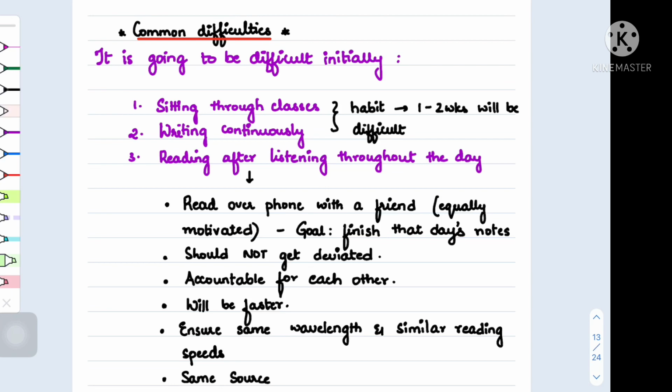So one solution that you can try is reading over the phone with a friend who is using the same resource. Thanks to unlimited free calls nowadays, the goal is to finish as much of that day's notes as possible. So reading with someone else keeps you accountable. It will be faster. You can finish your portions of that day faster, and you can also teach or quiz each other and make it more fun. But ensure that you have the comfort or the same wavelength and similar speed of reading as your friend. And also, it is important to not get deviated and go off track.